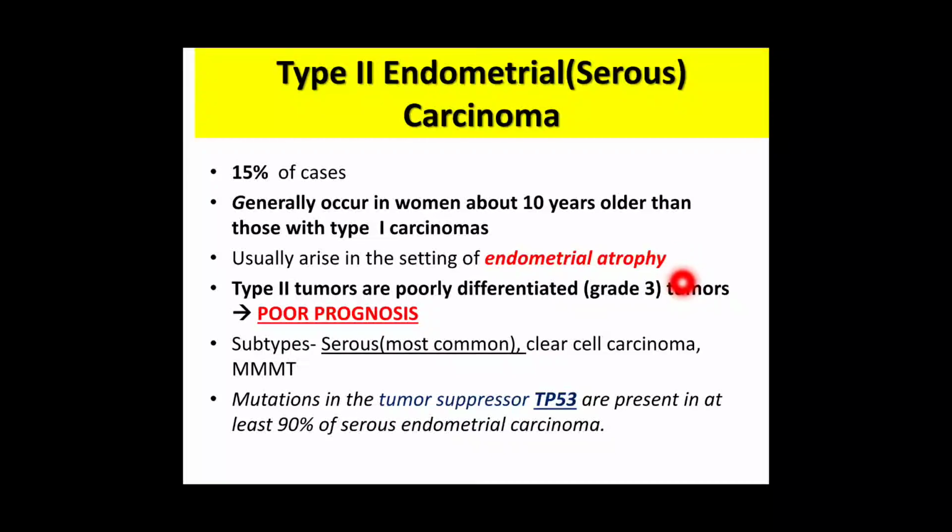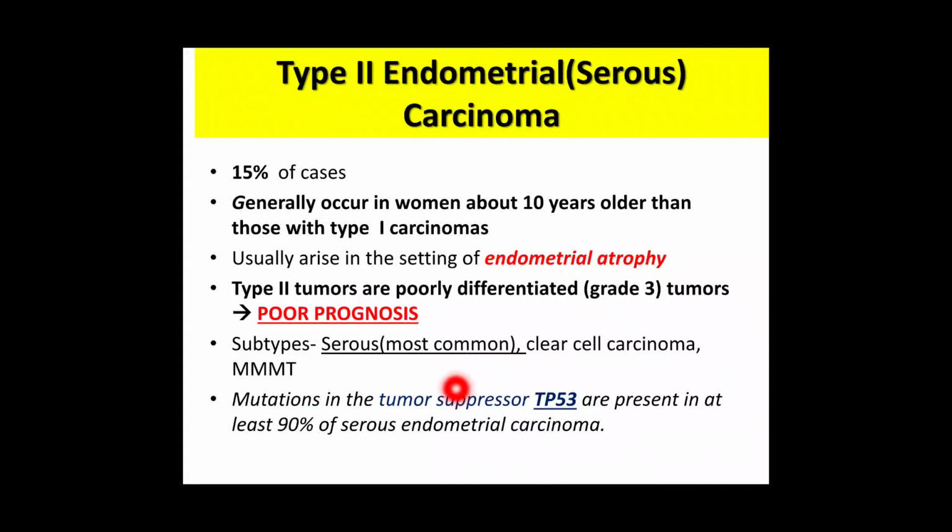Type 1 was arising in a setting of endometrial hyperplasia, and this is arising in a setting of endometrial atrophy. So type 2 tumors are already grade 3, poorly differentiated, and they have a very poor prognosis. Some histologic types seen in type 2 endometrial carcinomas are serous, which is the most common histologic type of type 2 carcinoma, then clear cell carcinoma, and malignant mixed Mullerian tumor.